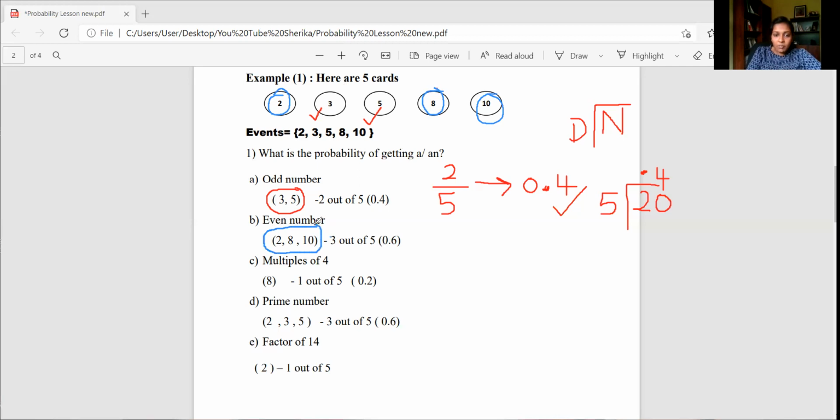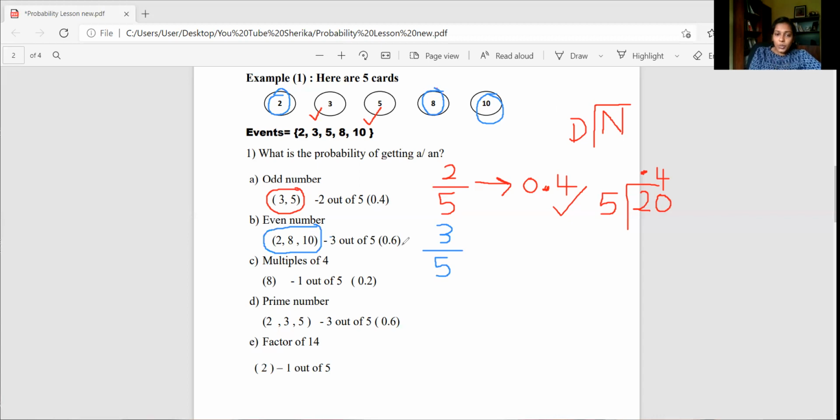What are my even numbers? 2, 8, and 10. We have 5 numbers. Out of 5, 3 are even. So therefore, I can show my probability like this, 3 out of 5. That also you can write as a decimal. So 3, when you divide by 5, you are getting 0.6.